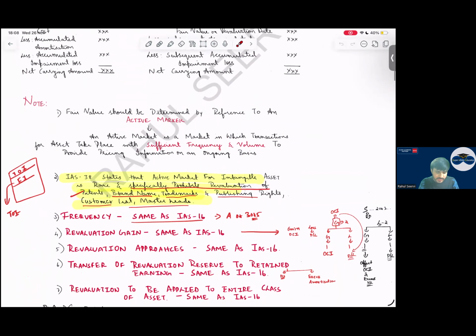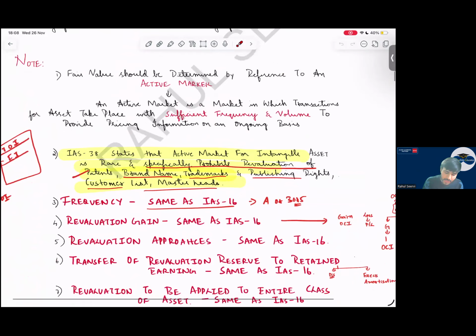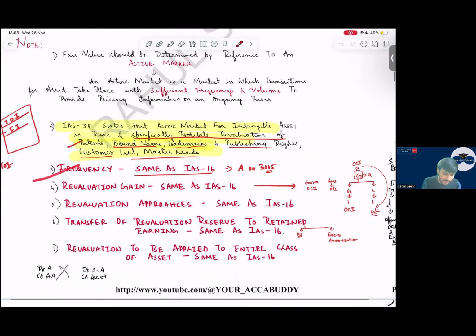That is the reason. So IAS 38 states that an active market for intangible assets is rare and specifically prohibits revaluation of patents, brand names, trademarks, publishing titles, customer lists, and mastheads. They say what? It is difficult to revalue these types of assets because an active market is not available, especially for brands, trademarks, patents, customer lists, copyrights. For MCQ, very important. So frequency, same. Revaluation gain or loss, all the things are the same as per your IAS 16, which we have already covered.